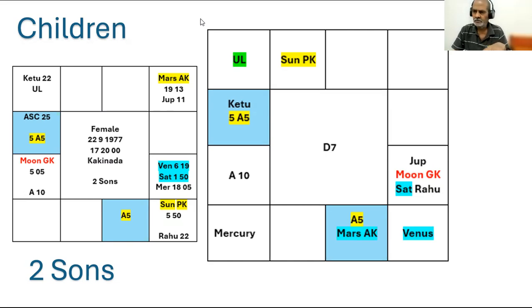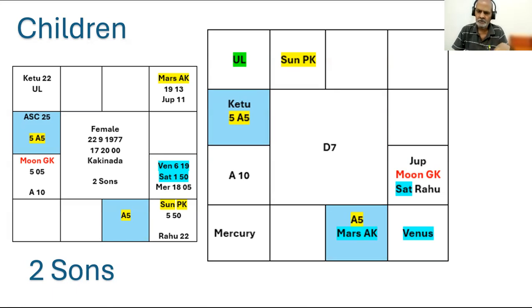Here Venus is in debilitation. That is Nicha. So what is Nicha Bhanga? Virgo is the house where Venus is debilitated. That house is owned by Mercury, who is there in Sagittarius. Virgo is also the sign of exaltation of Mercury.